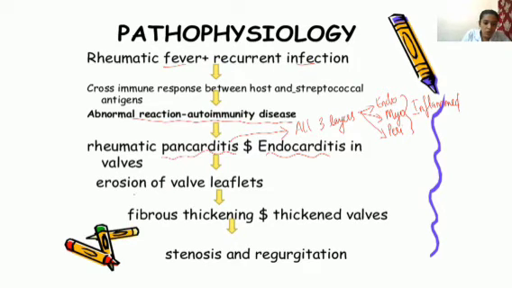And finally, what will be happening? Erosion of the valve leaflets will be happening. Due to that, fibrous thickening occurs and valves will be thickened. So that will cause stenosis and regurgitation. The effects of valve stenosis and regurgitation I explained very clearly in the last class, so you can even refer to that. So finally, this rheumatic fever can lead to rheumatic heart disease, which involves mainly the valves of the heart, and can lead to stenosis and regurgitation and all the murmurs, according to the valve affected, with particular symptoms it will be showing.